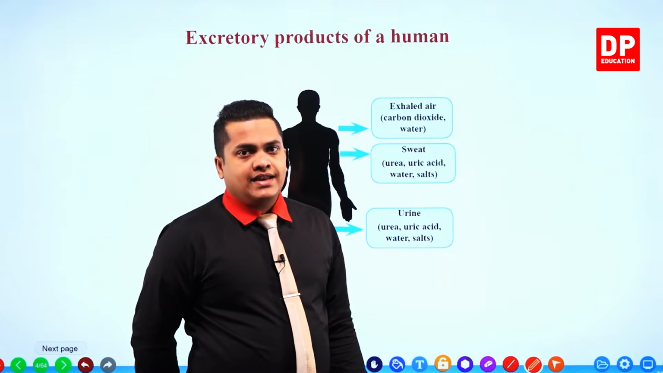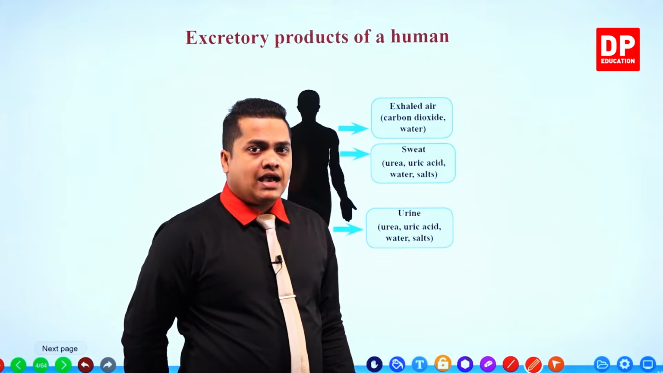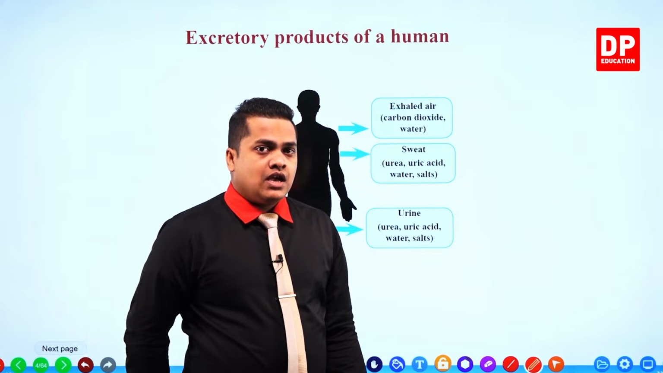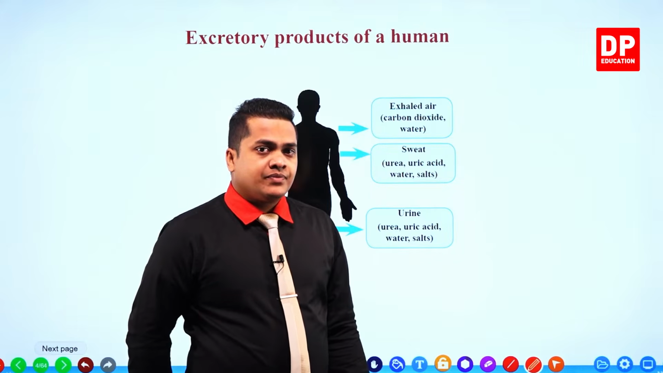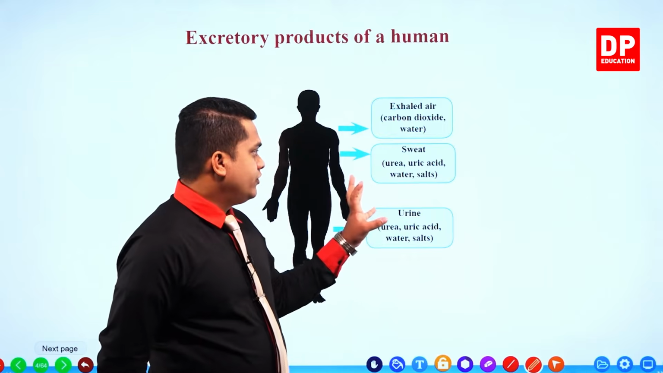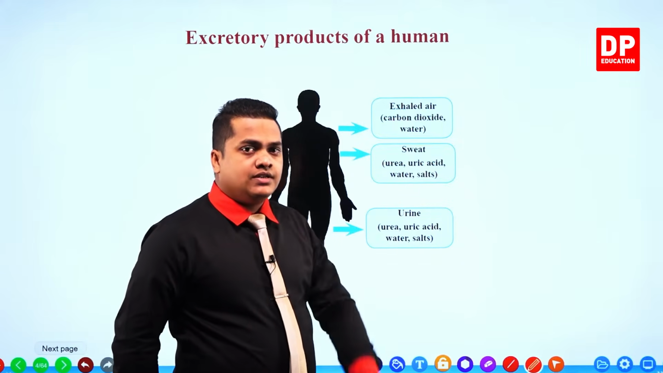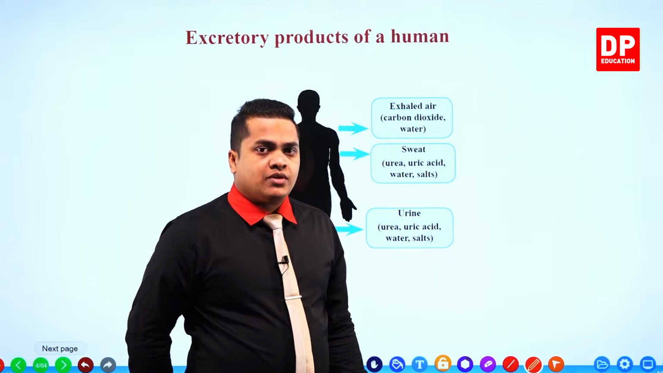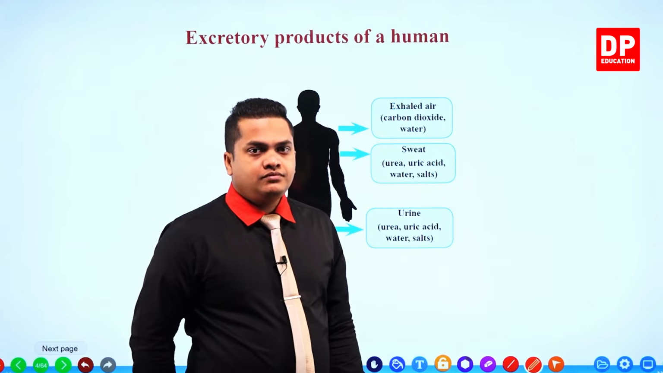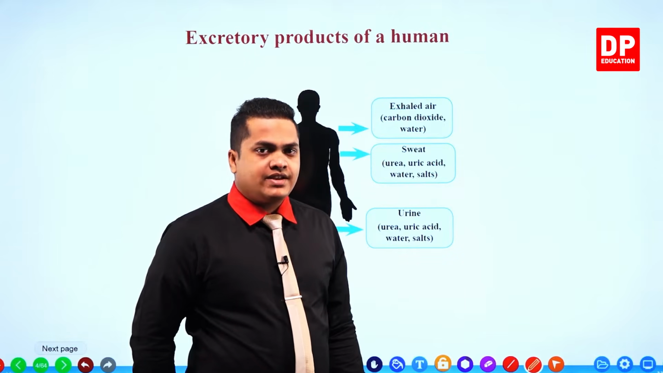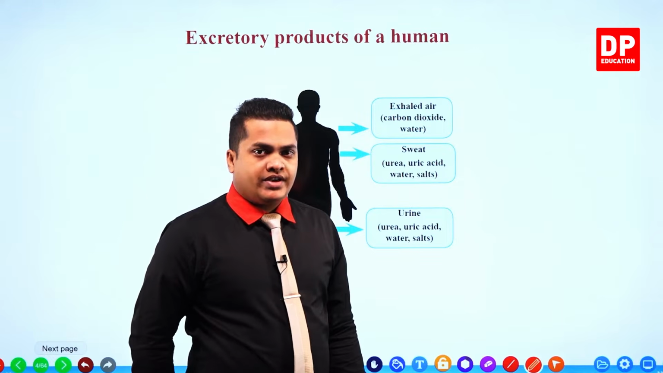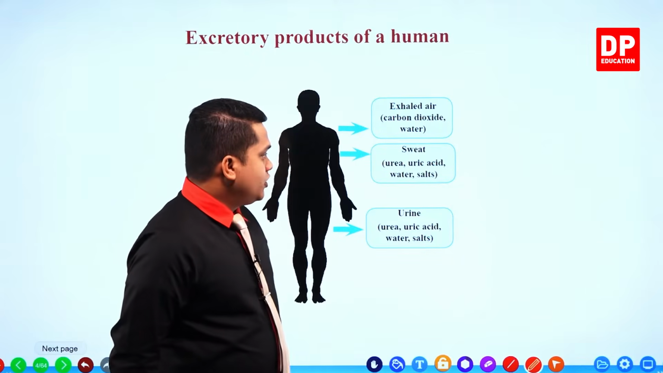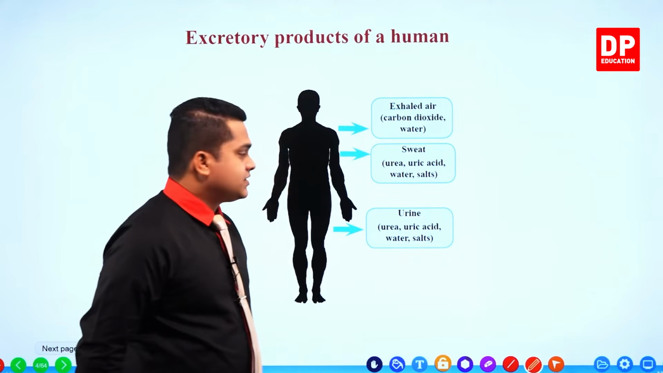So these things are getting expelled from our body as sweat. Plus sweat also contains some other excretory substances. So others are water and different types of salts created during the biological processes within our body. So the second form of excretory substance is sweat. Sweat contains these excretory materials: urea, uric acid, water and salts.